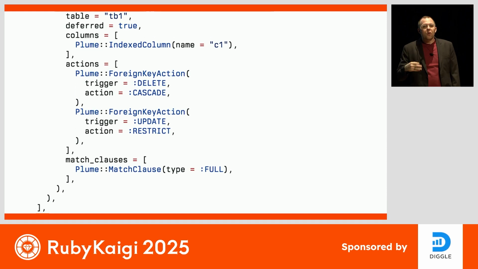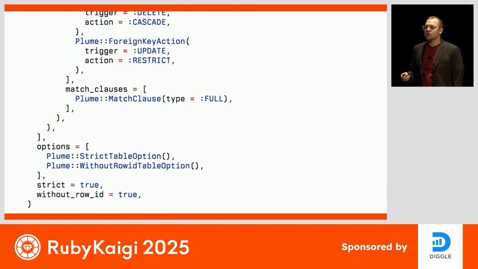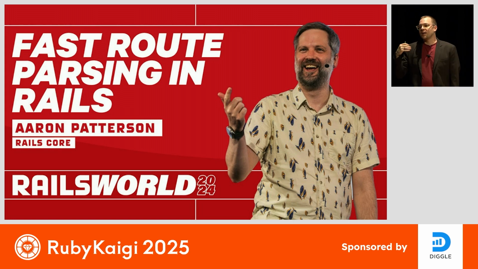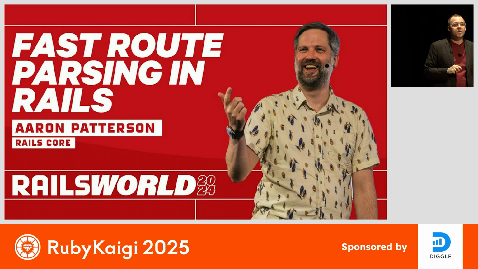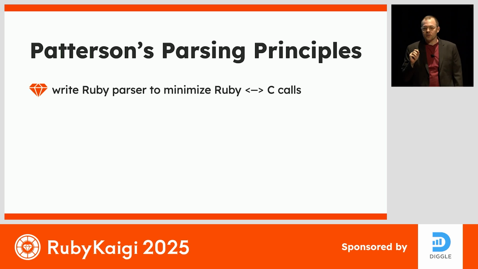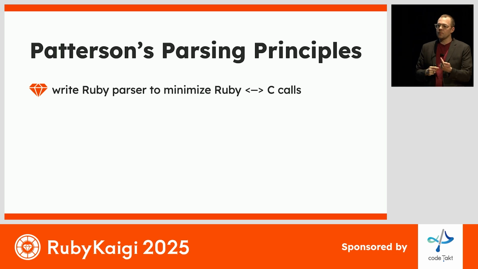In order to support parsing large, complex SQL statements as quickly and efficiently as possible, the architecture is inspired by Aaron Patterson's talk that he gave last year at Rails World, where he broke down 3 key principles for parsing efficiently in Ruby. So the first is to write your parser in pure Ruby. You want to minimize the number of calls going back and forth between C and Ruby. So if you keep everything in Ruby and you allow YJIT to optimize, you're going to get speed improvements for free from the just-in-time compiler.